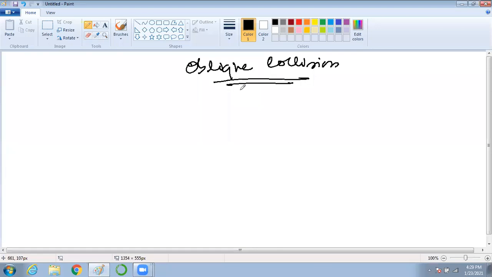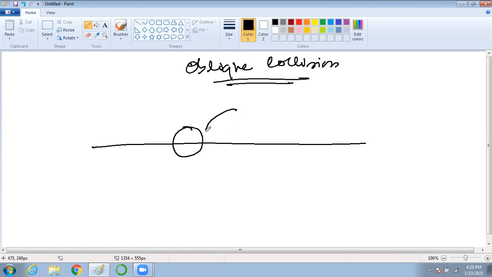In this type of collision, there is a smaller object and a bigger object. This object is going in this direction, and this object is going in this direction. After collision, this will go in this direction and this will go in this direction. Did you understand?